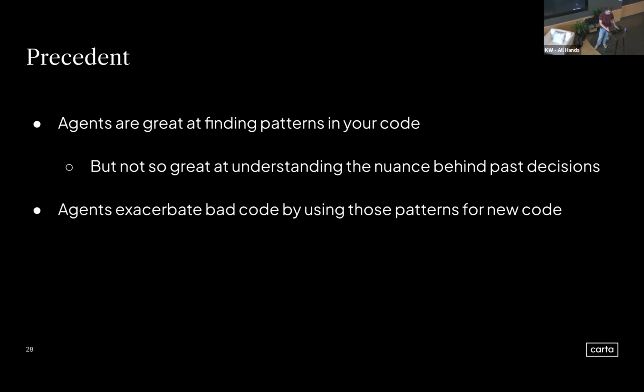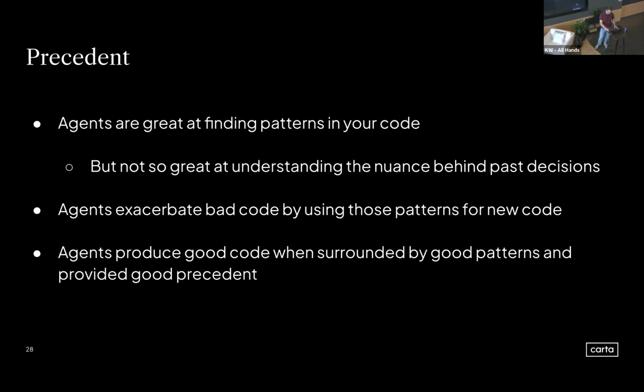And that means that agents are capable of exacerbating bad code by following those patterns when they're producing new code. That's something really important to recognize: you can apply agents to areas with what you might consider bad code, but if you're not prompting it correctly, it's only going to make the situation worse over time.